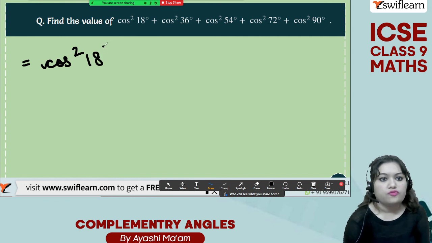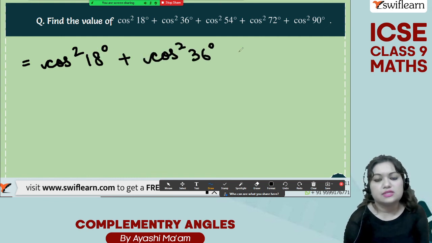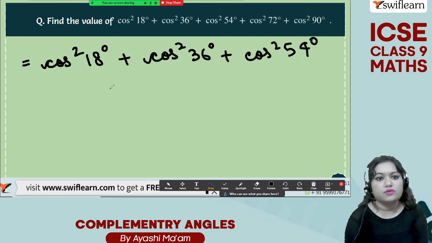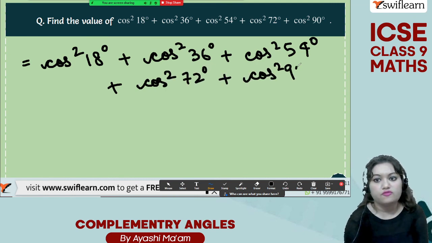Cos square of 18 degree plus cos square of 36 degree plus cos square of 54 degree plus cos square of 72 degree plus cos square of 90 degree. This is our question.